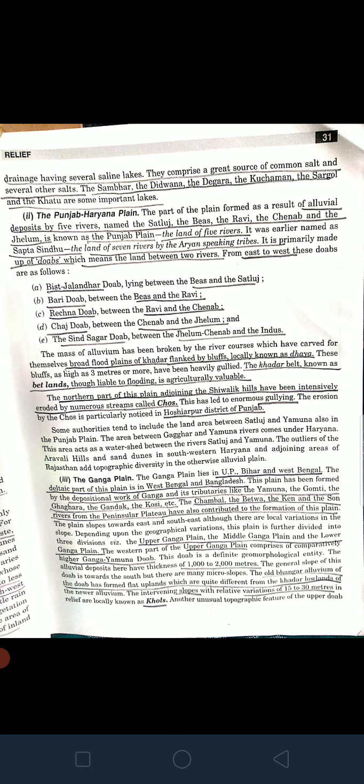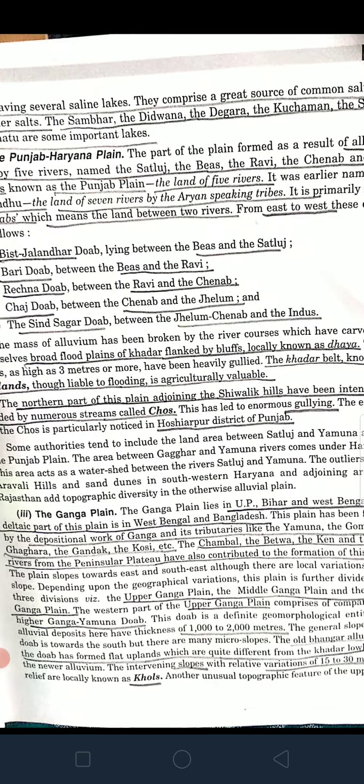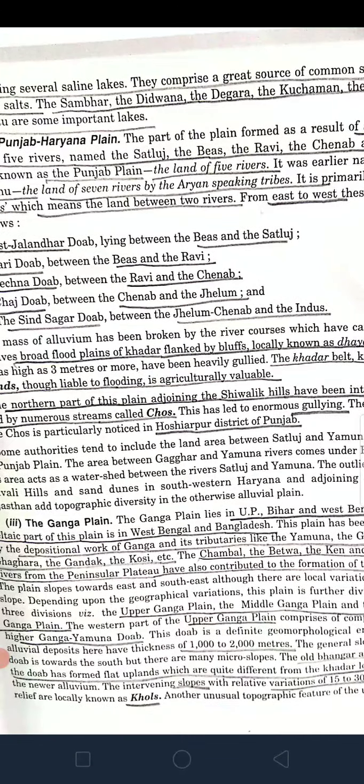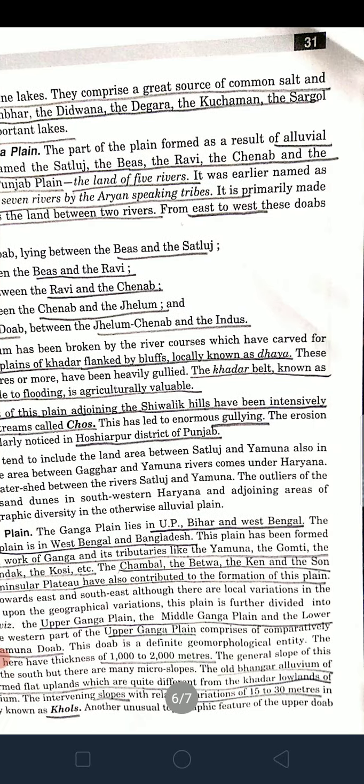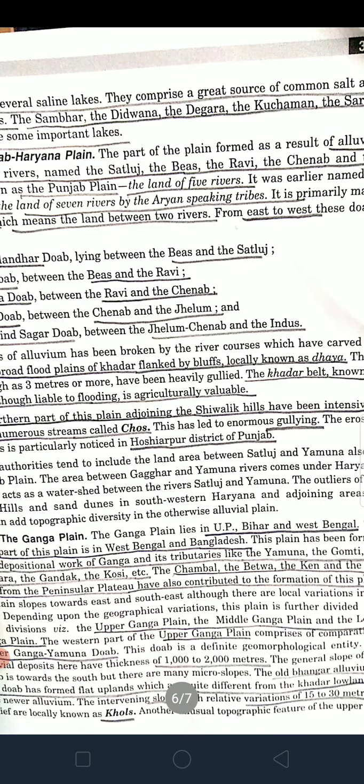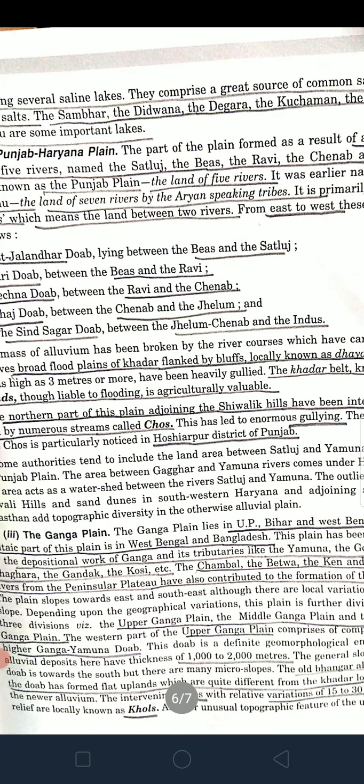So the northern part of this plain adjoining the Shivalik hills has been intensively eroded by numerous streams called chos. The northern part, which is connected to the Shivalik ranges, has been eroded by the streams coming down from the ranges, known as chos. This led to enormous gullying. The erosion is particularly noticed in Hoshiarpur district of Punjab.